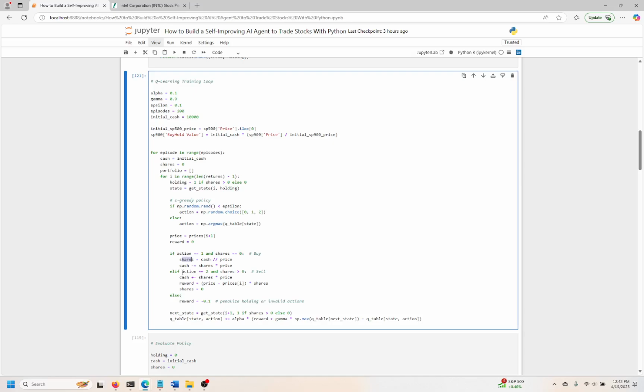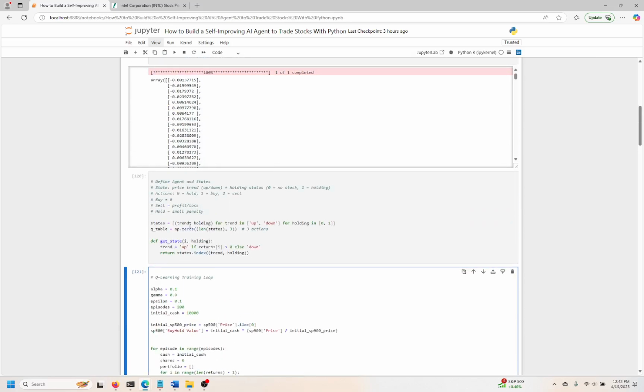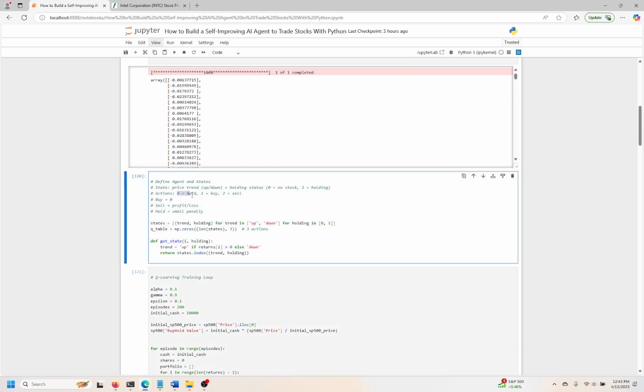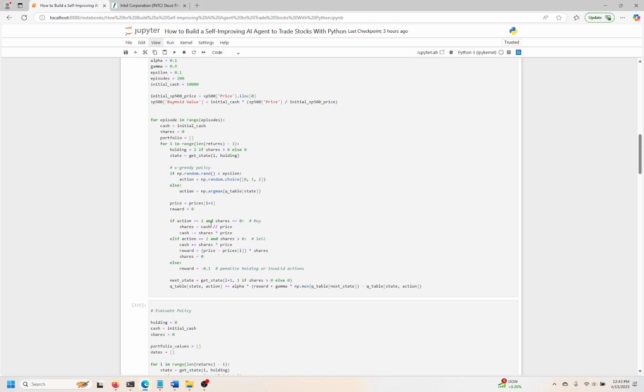If action equals 2 and shares greater than 0, sell. So remember, these actions came from over here. So we have 0 is hold, 1 is buy, and 2 is sell. So that's what we assign those pieces of logic, and we're using that. So if we have a 1, we're buying. If the action is 2, sell, and then the other side is just hold, right?